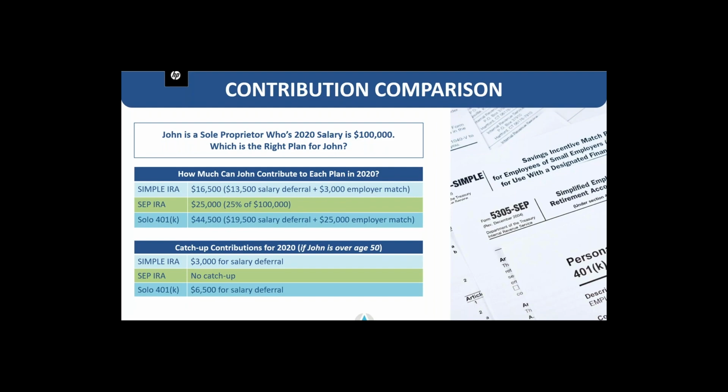Now, if John were over the age of 50, he could contribute an additional $3,000 to a simple IRA, no additional funds to a SEP IRA, and an additional $6,500 of salary deferral to a solo 401k. So, with that said, depending on how you're earning your money and how you want to defer your taxes, the solo 401k is going to allow you the most contribution limit, but you are going to be splitting where you take the deductions in that type of plan between yourself personally and the employer. Whereas with the SEP, you do get to wholly reduce the amount of income that you're being paid.